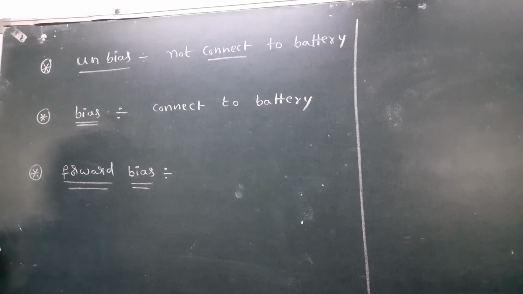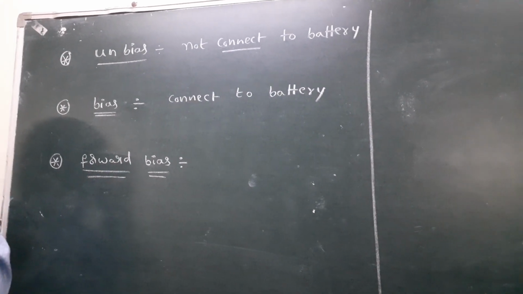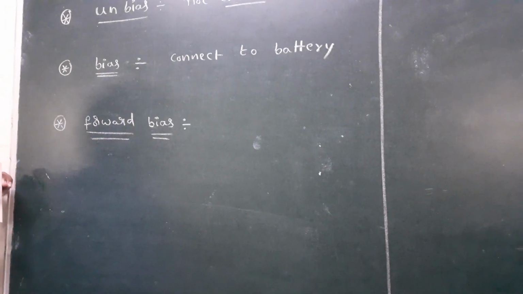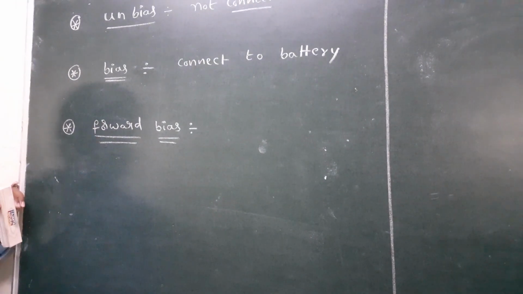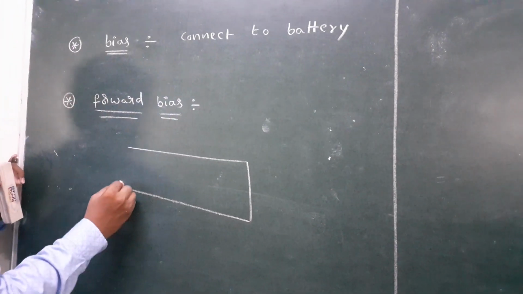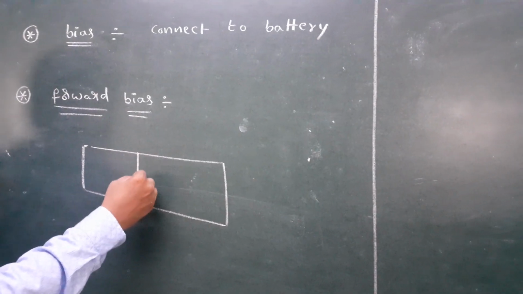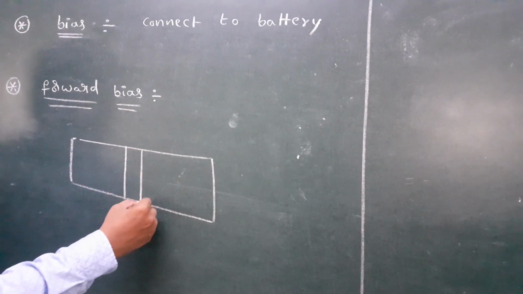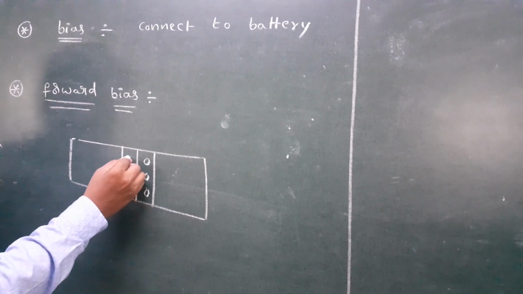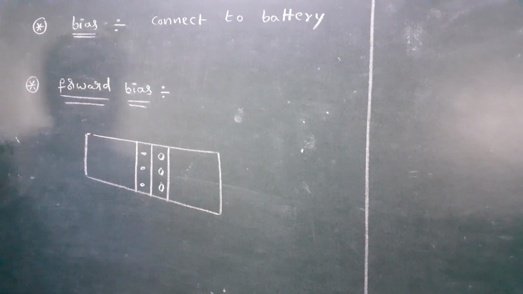First, to solve so many problems, the biasing is forward biasing. Look here. What does forward biasing mean? This is the diode. In the diode, this is the depletion region. Here holes, here electrons. The structured region is nothing but the depletion region.